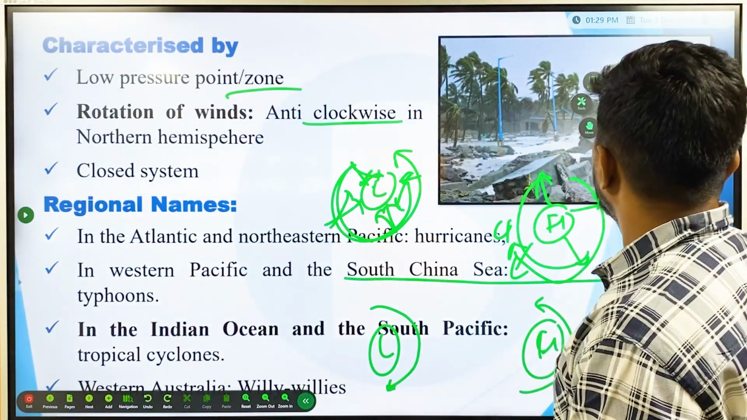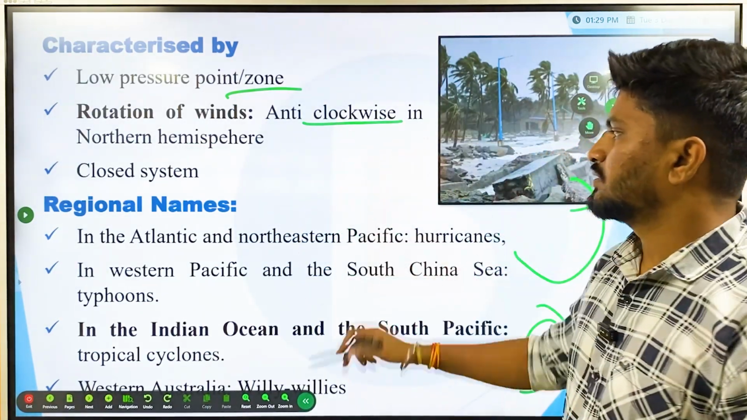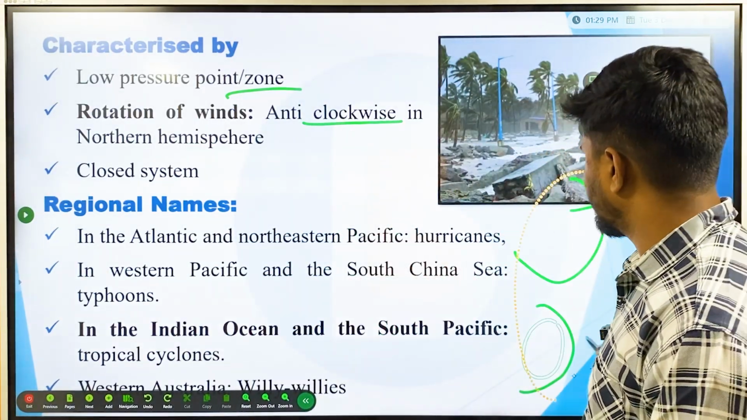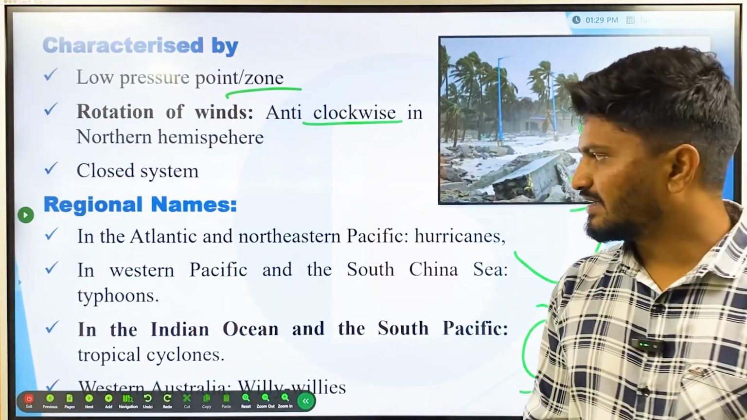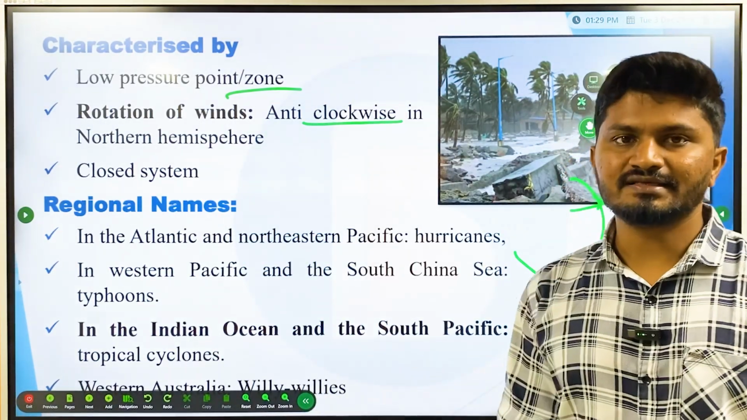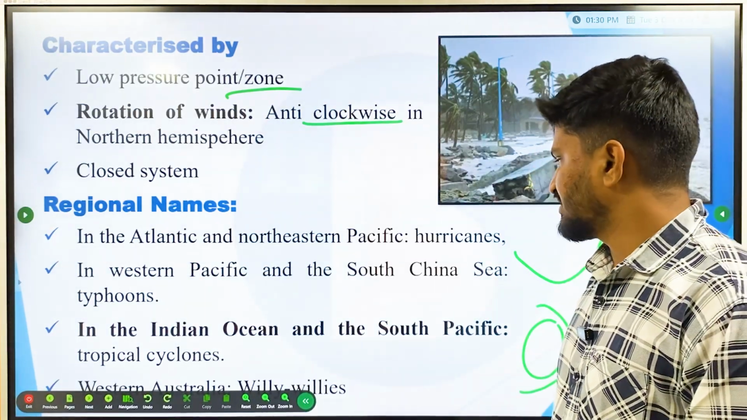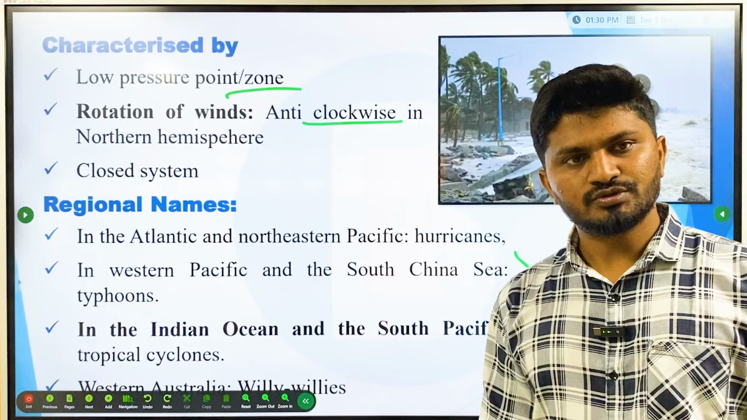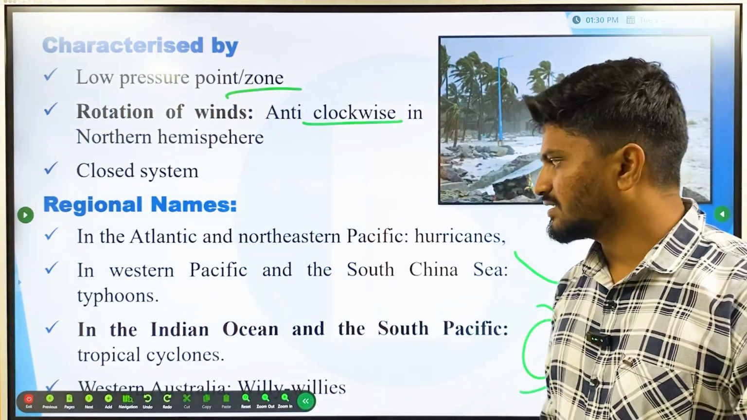Okay, then the regional names. These cyclones are remembered by different names in different regions. For example, in the Atlantic and Northern Pacific, these are called hurricanes. In America and Canada, these are called hurricanes. And in the Western Pacific and South China Sea, these are called typhoons. China, Japan and Southeast Asia call them typhoons.